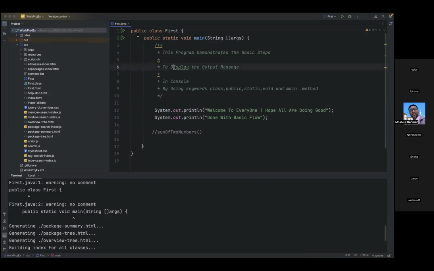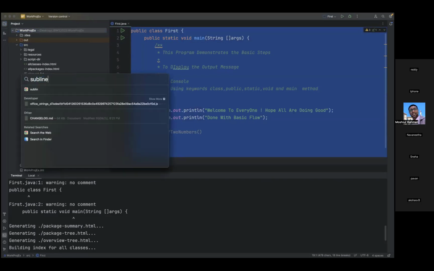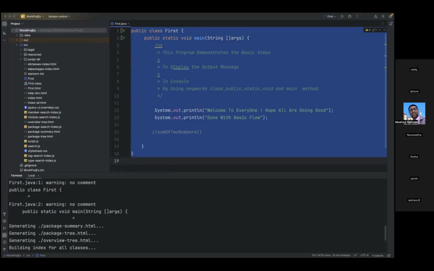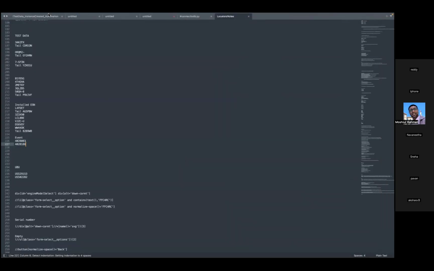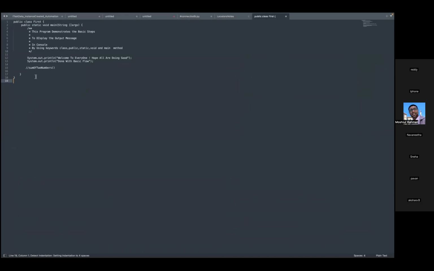Now again, you see different fonts. Keyword is one font, method name is one font, class name is another font. If I copy and paste the same into any editor, for example on Mac, or if you're using Windows you can just open Notepad and try this. I'm just using Sublime Text here. Let me open Sublime Text. I copy here, paste here. You see everything is in a single white font. You cannot differentiate. If you're a beginner, you cannot differentiate what is a class. By reading this only, you can consider this. Now, if someone asks you to brief what keywords you have used in your program?